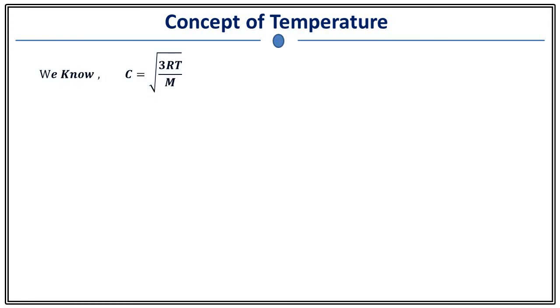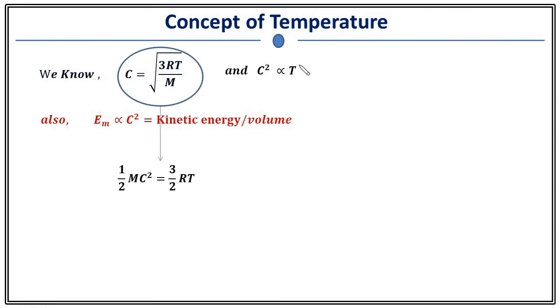We have just derived c equals root over 3RT upon M, and c square is proportional to T. And we have also seen that mean kinetic energy is half rho c square. So mean kinetic energy is proportional to c square. From this expression you can correlate mean kinetic energy per unit volume with temperature. Okay. So what this expression says is that mean kinetic energy per unit volume is proportional to temperature. And if you try to formulate it, just utilize this expression: half M c square equals 3 upon 2 RT.